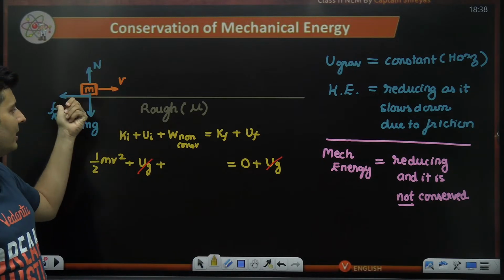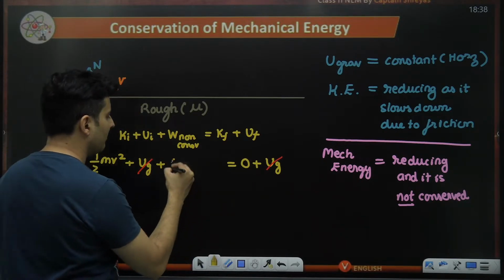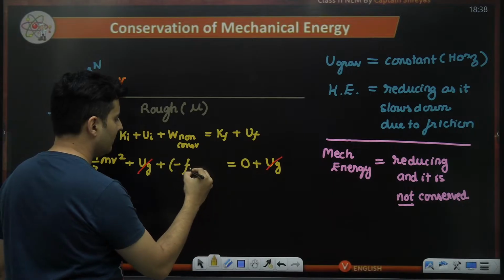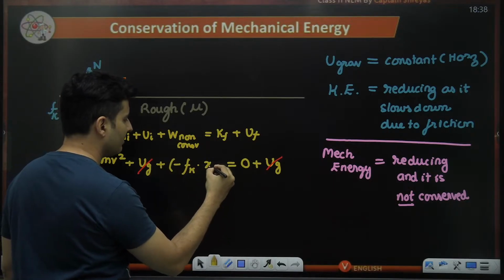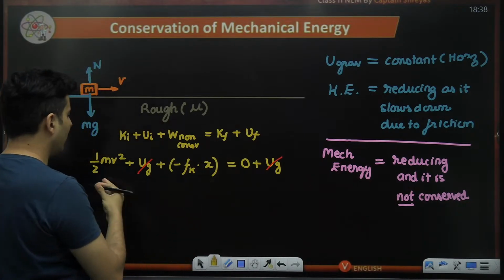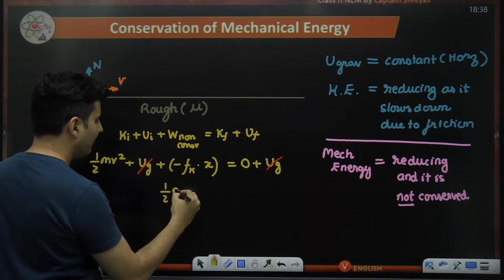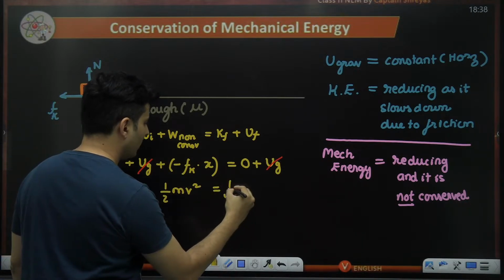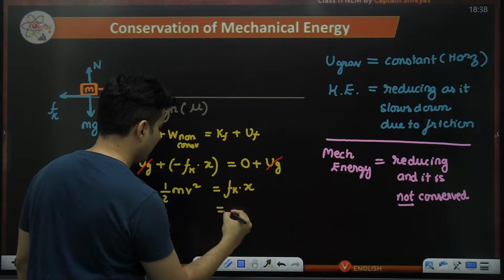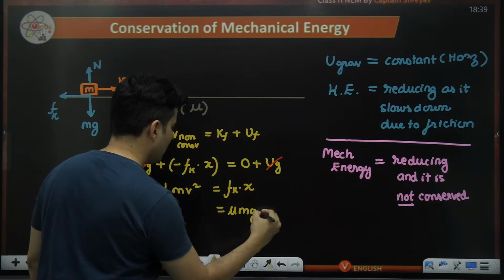Friction is going to do negative work. So the work done by friction will be negative, the frictional force multiplied by the displacement. Let's say it is x. Therefore, I will get half mv square equal to kinetic friction into x. Kinetic friction will be mu mg into x.